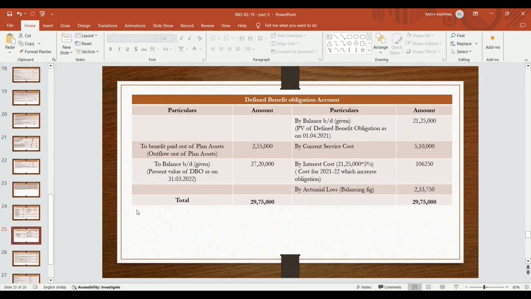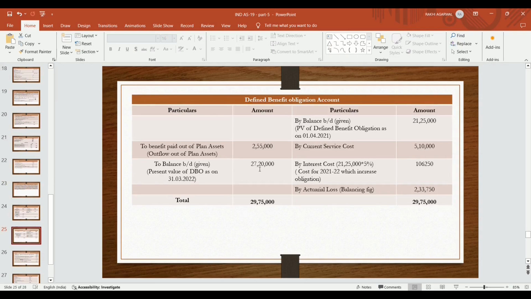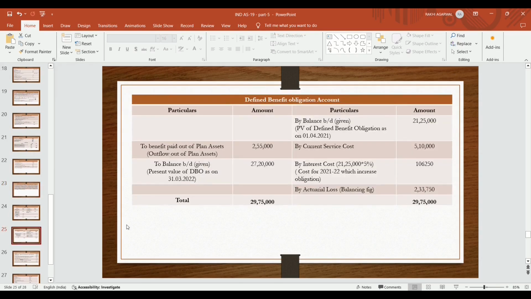In the same way, we will prepare the defined benefit obligation account by balance brought down, because obligation is there on credit side. Opening obligation is 21,25,000. Closing obligation is 27,20,000, debit side, that is 27,20,000. Current service cost is given, increases the liability. So by current service cost 5,10,000.